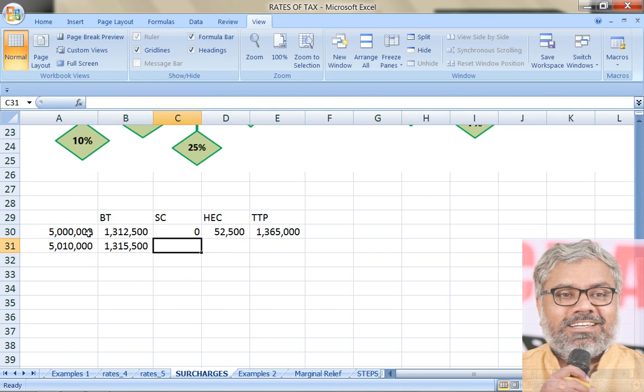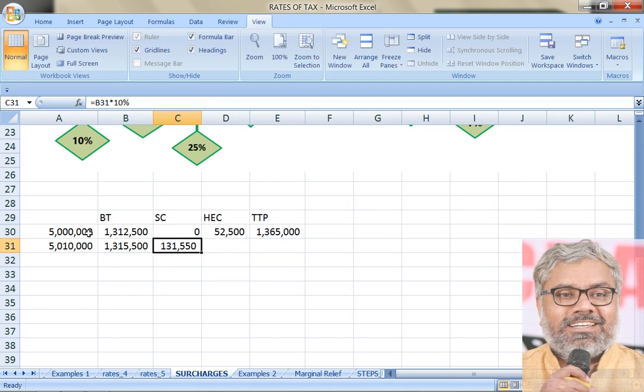But what is the speciality here now? Here there is a surcharge. Surcharge has come into the picture. Why? Because the income of the assessee has exceeded 50 lakhs. The moment it exceeds 50 lakhs, it is only a condition. You may say that here the difference is only 10,000. We don't care. When the assessee's income exceeds 50 lakhs, automatically the surcharge will be applicable at a rate of 10%. So we have 10% surcharge on base tax, because the income of the assessee is between 50 lakhs and 1 crore.